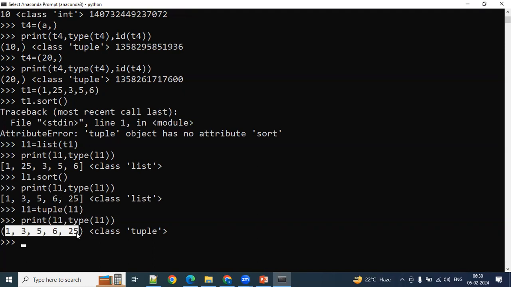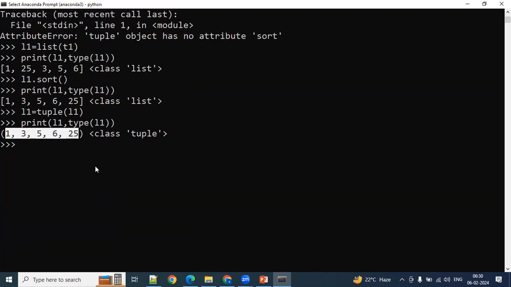So if you want to sort the data within a tuple, directly it is not possible. But indirectly, you convert the tuple into list format and convert it back to the tuple. That is one way. Another way is to directly use, see, this sort is a method or a function.